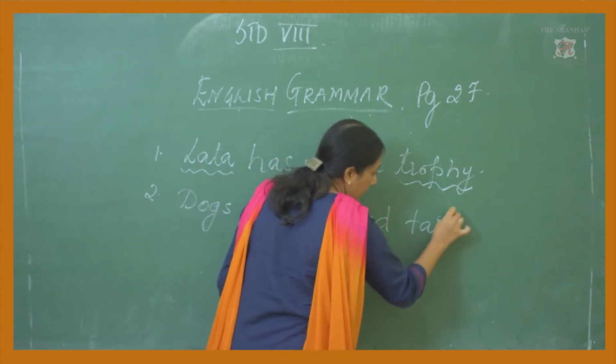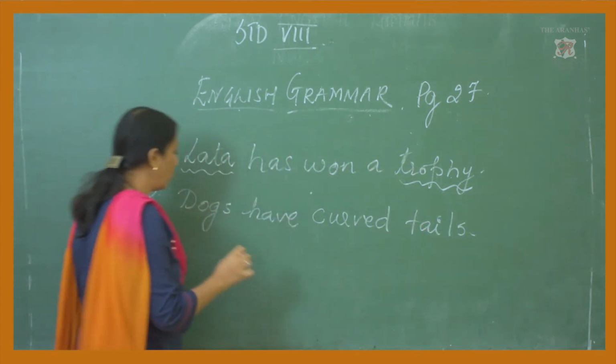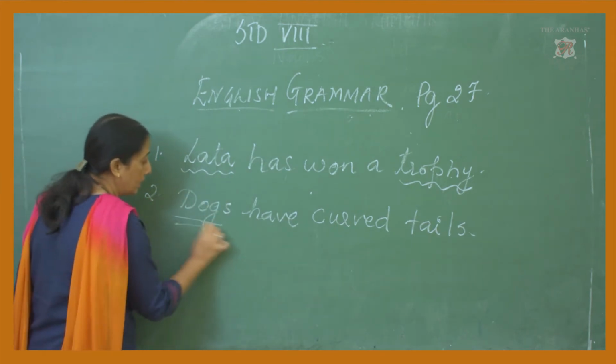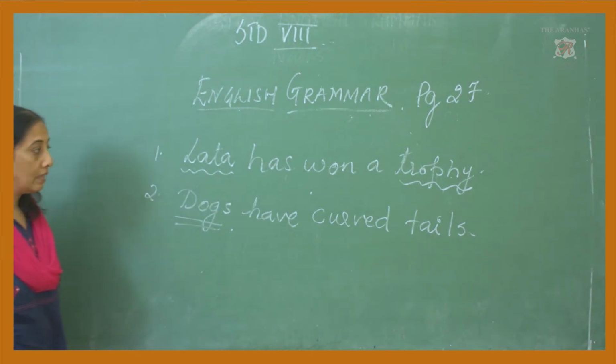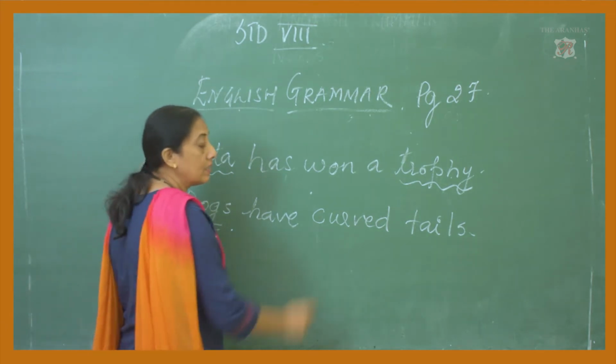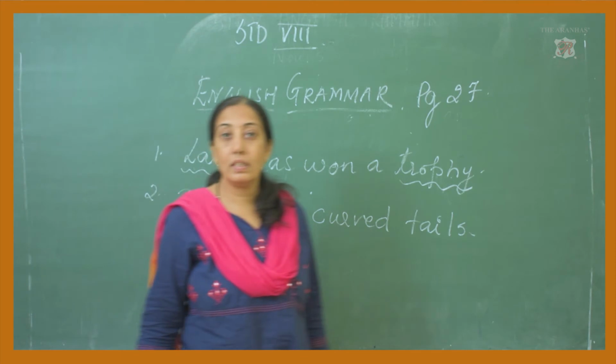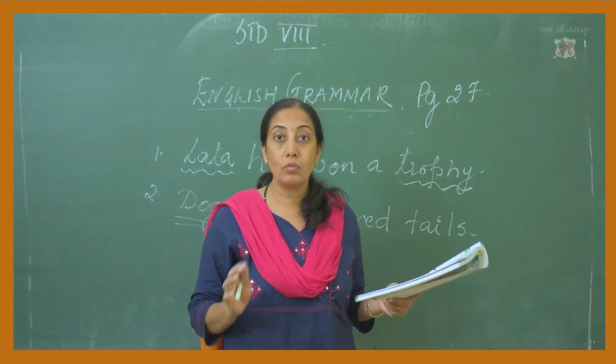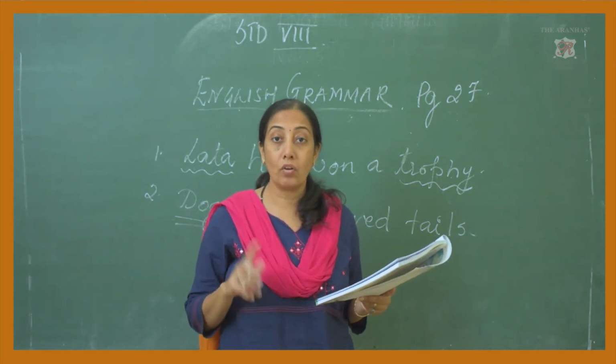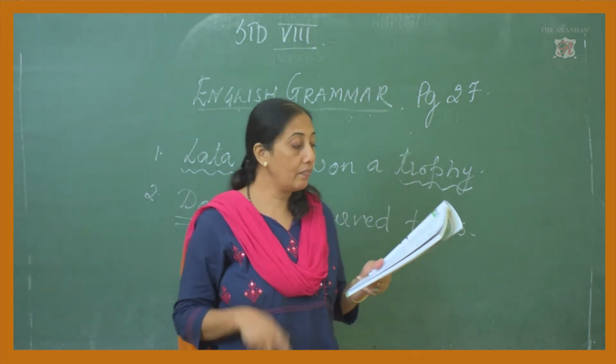Now you can see curled is a quality, but here you have dogs. So these are the different types of nouns which you will have to underline on page number 27.